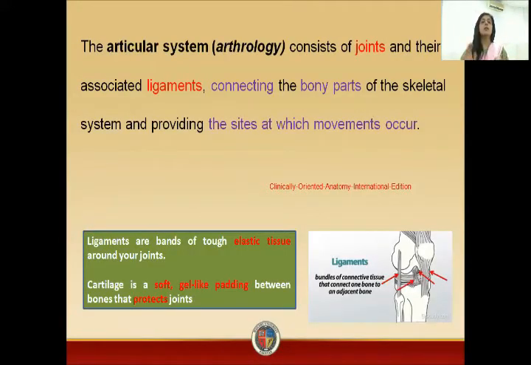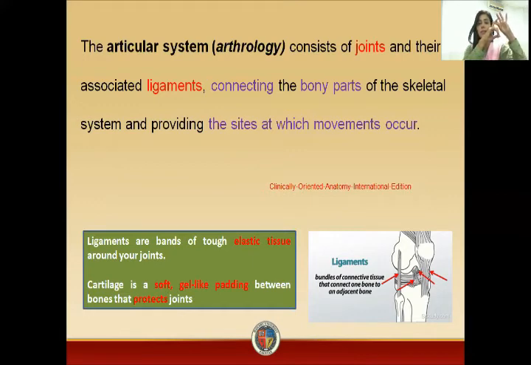Then in the articular system, we will study the joints and the ligaments. So what is the articular system? It is a system which consists of the joints and their associated ligaments. Now, what are the joints doing? They are basically connecting the bony parts of the skeletal system and providing the site at which movement can occur. Definitely, a bone itself can't move unless you have a joint. Basically, this is the joint which gives you the opportunity to move this finger.